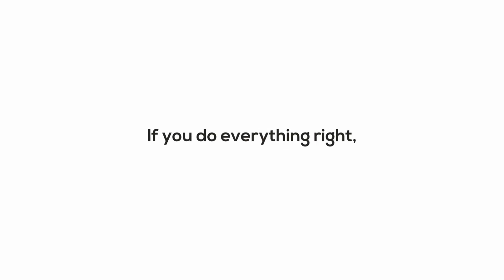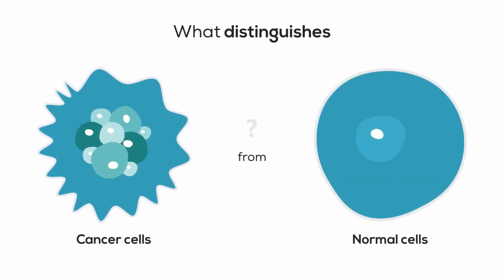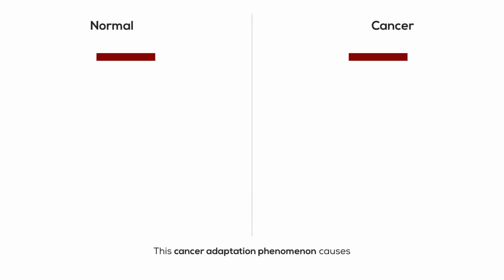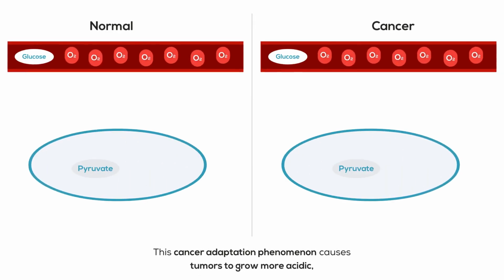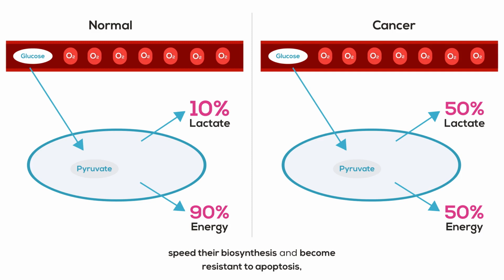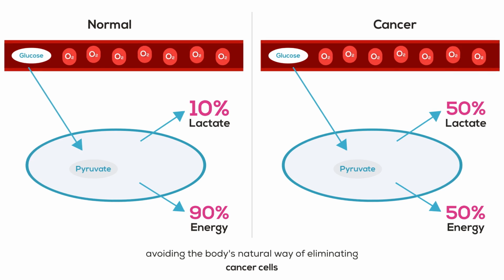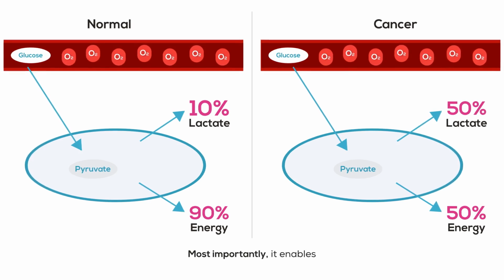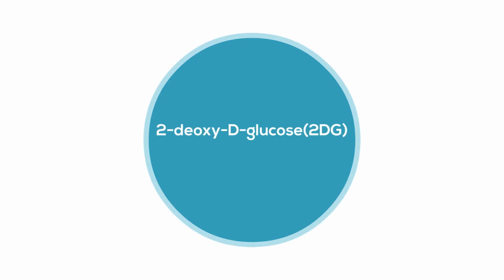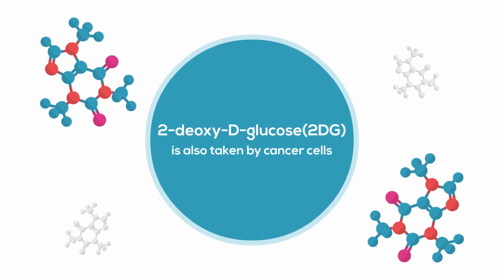If you do everything right, yes. What distinguishes cancer cells from normal cells? Cancer cells exhibit the Warburg effect. This cancer adaptation phenomenon causes tumors to grow more acidic, speed their biosynthesis, and become resistant to apoptosis, avoiding the body's natural way of eliminating cancer cells. Most importantly, it enables cancer to consume a lot of glucose. 2-deoxyglucose, 2DG, a molecule similar to glucose, is also taken by cancer cells.